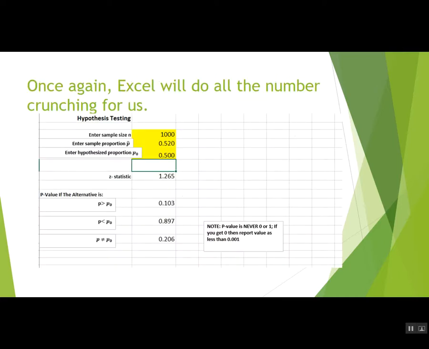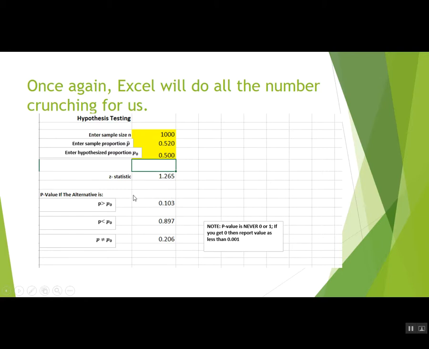And Excel is going to do the number crunching for us. So we open our procedure template, we put in 1,000 for the sample size, the sample proportion was 0.52, and the proportion we're comparing it to, called the hypothesized proportion, is 0.50. This gives us that z of 1.26 automatically, and then depending on what the alternative is, well, we wanted to know the probability of getting 0.52 or higher, so 0.10, that's our 10%.